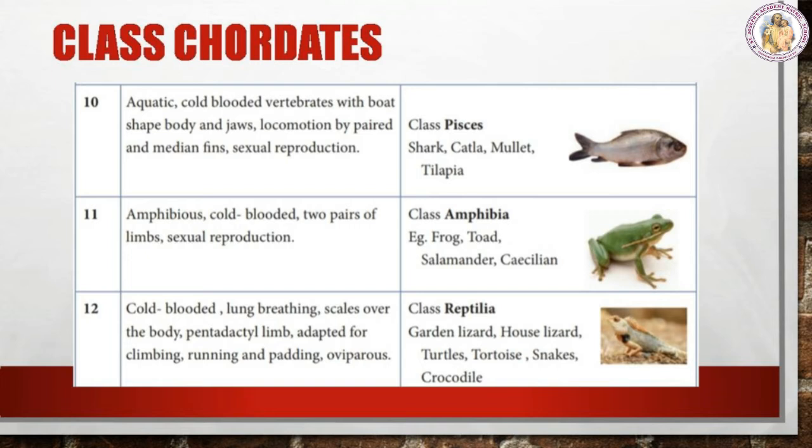Next, the class Reptilia. Examples garden lizard, house lizard, turtles, tortoise, snakes, and crocodile. The general characters of these animals are they are cold-blooded, lung-breathing, with scales over the body, pentadactyl limb, that means they have five fingers. Next, they are adapted for climbing, running, and paddling. They are oviparous, that means they produce their young ones by laying eggs.